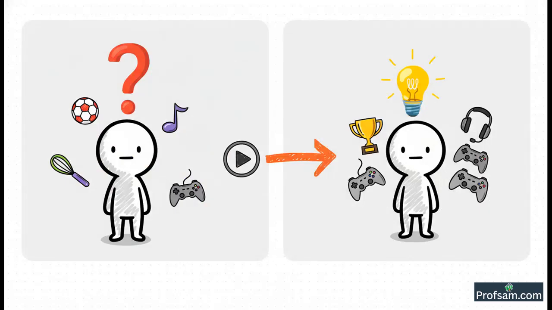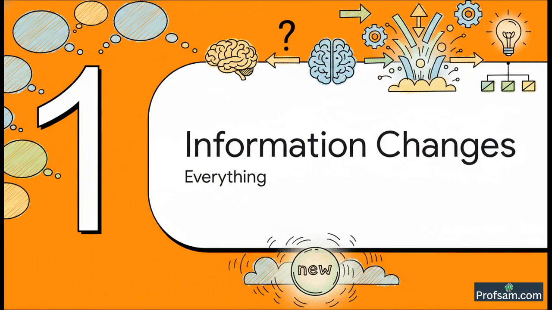Just think about it this way. Before, the probability that you'll enjoy any random gaming video is, well, it's just a guess. But once you give YouTube new information, like say you follow a pro gamer, the probability that you'll like the next gaming video it shows you just skyrockets. The whole question changes. So, this brings us to our first section.